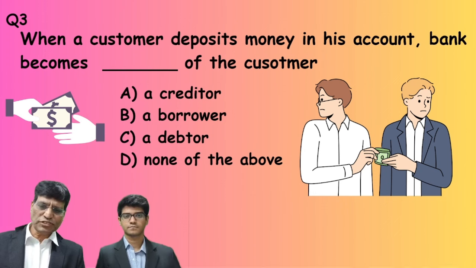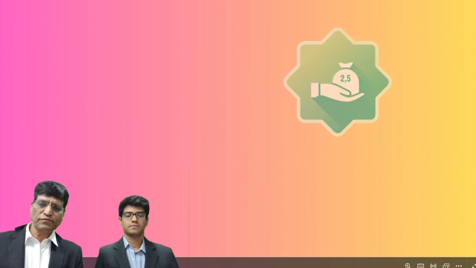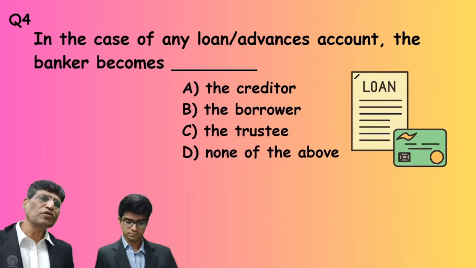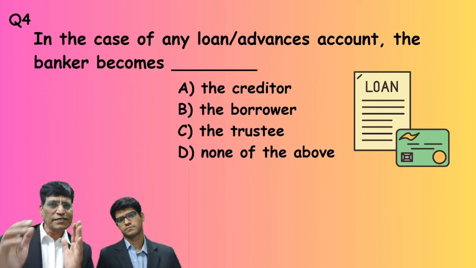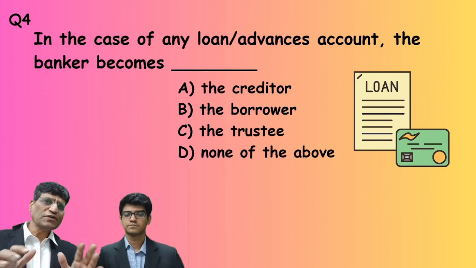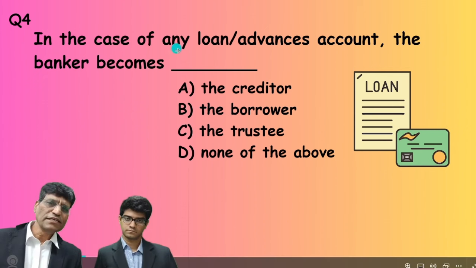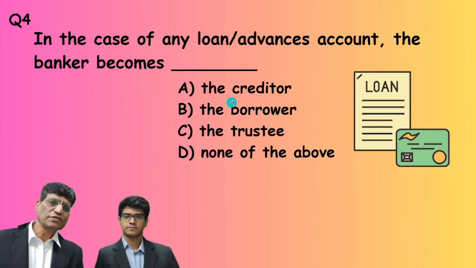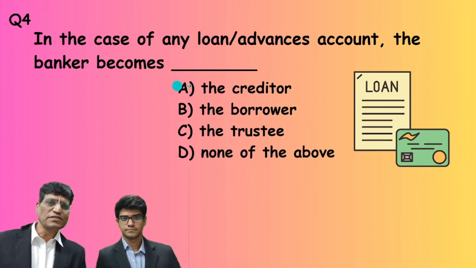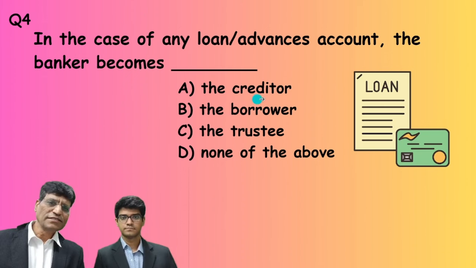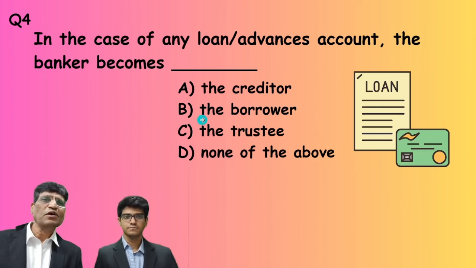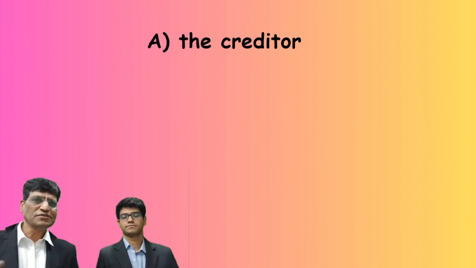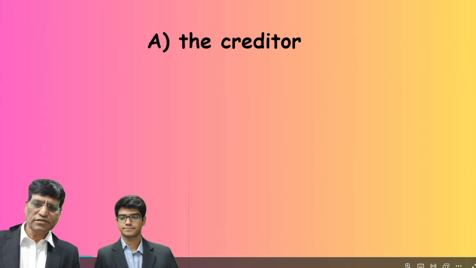We move to the next question, question number 4. In the case of any loan or advances account, again on the banker customer relationship, what sort of relationship is here? The customer is taking a loan, the bank is giving a loan. It means the banker becomes, now you know the answer. The options are the creditor, the borrower, the trustee, or none of the above. When you lend money, you become what? The answer is the creditor. Okay. Now we move to the next question.